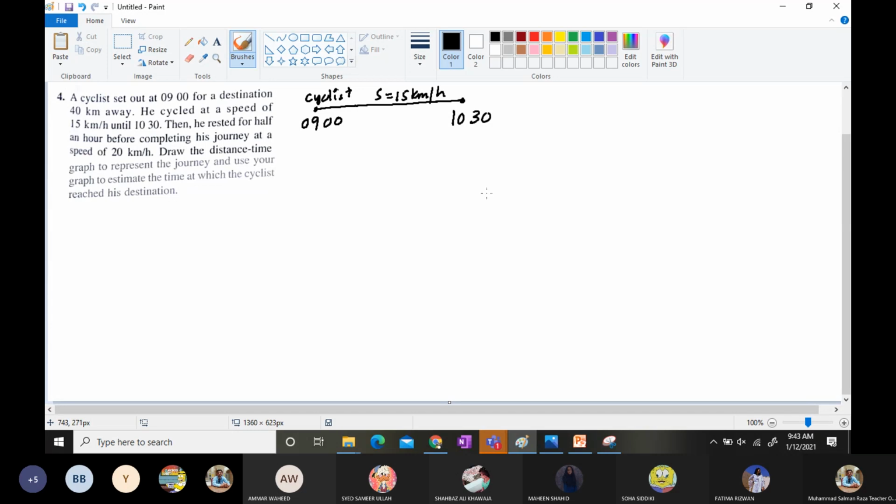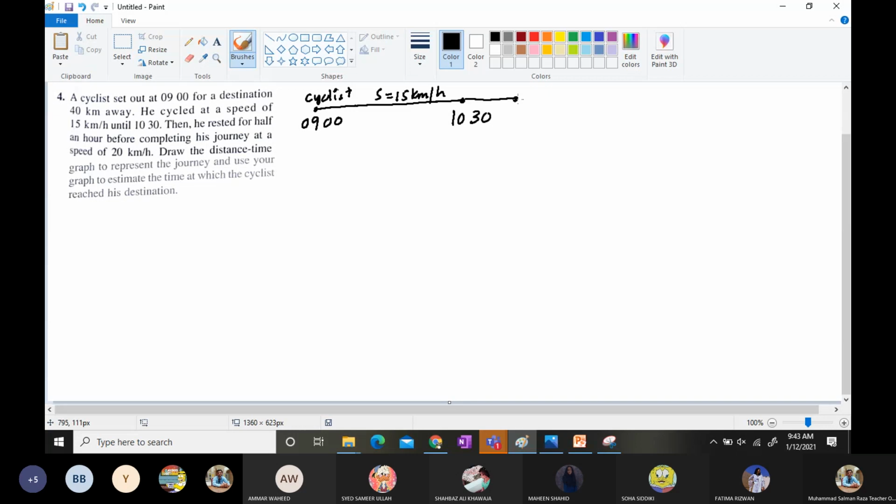This is the speed until 10:30. Then he rested for half an hour. This is the rest time, 10:30 till 11, before completing his journey at a speed of 20 kilometer per hour.